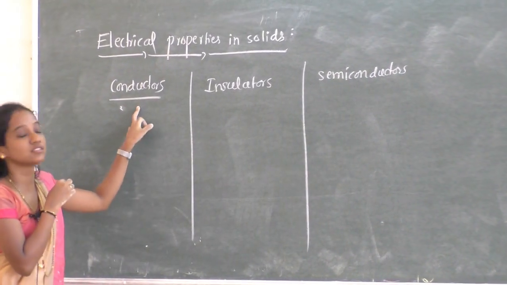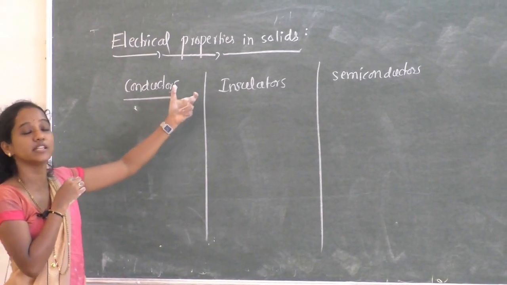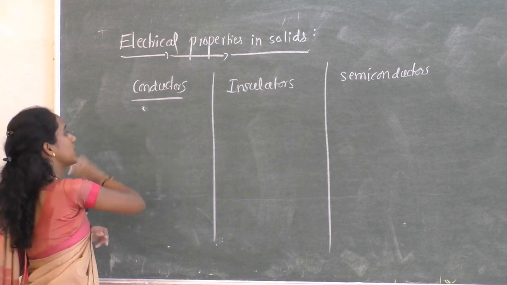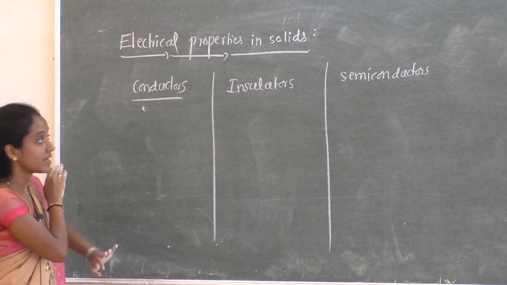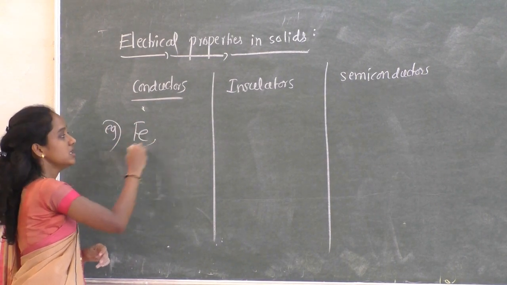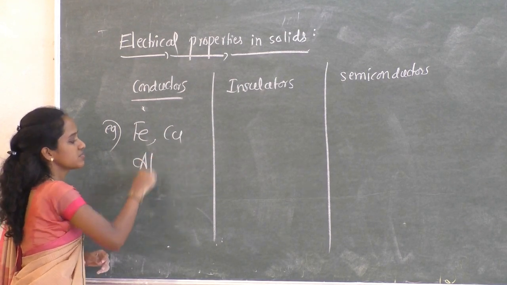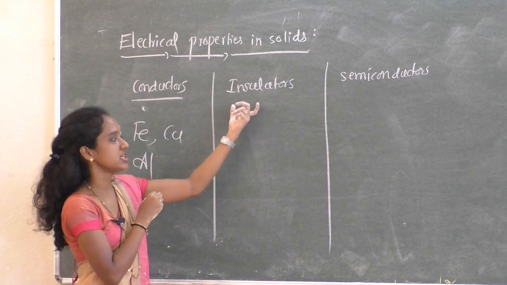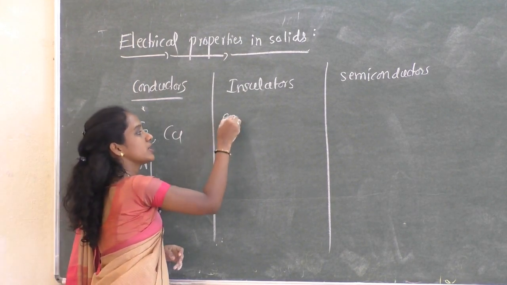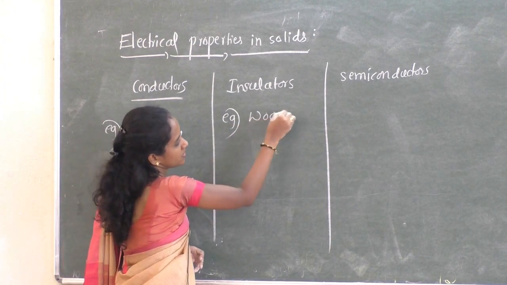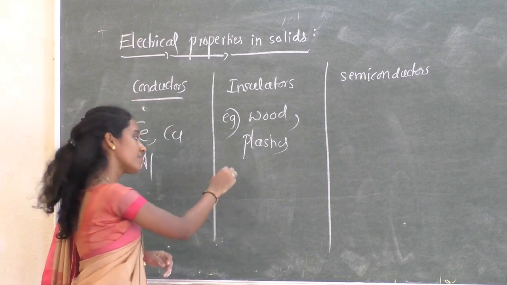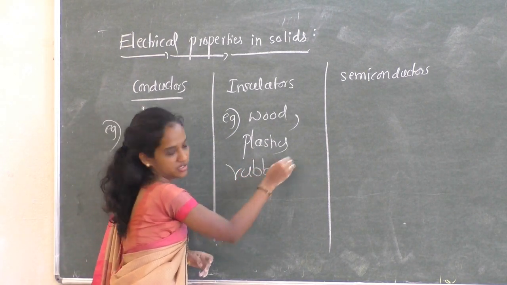So conductors are the substances which conduct electricity to a maximum extent because of the flow of free electrons. Examples, you may consider iron, copper, aluminium, etc. Whereas insulators are the substances which do not conduct any electricity. For example, wood, plastics, rubber, they are all insulators.